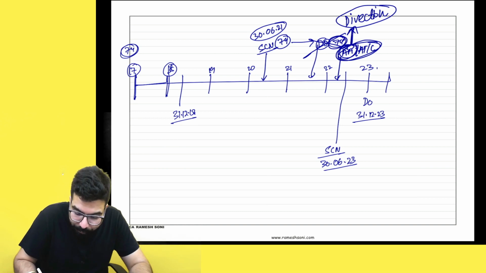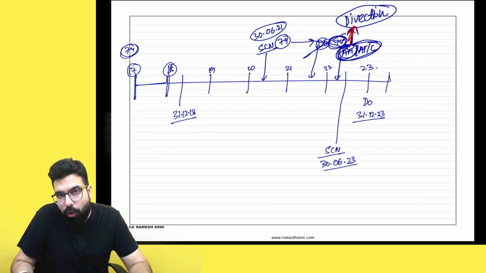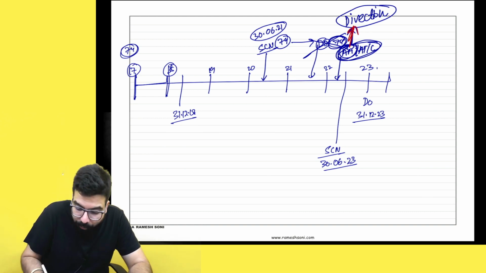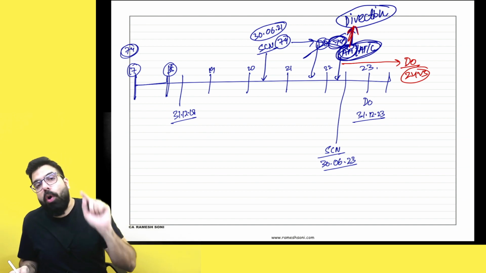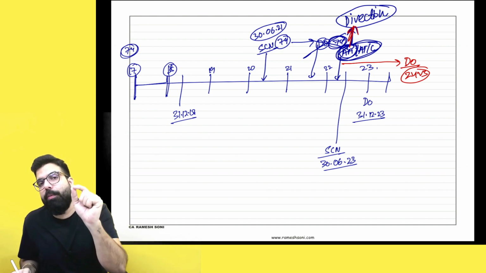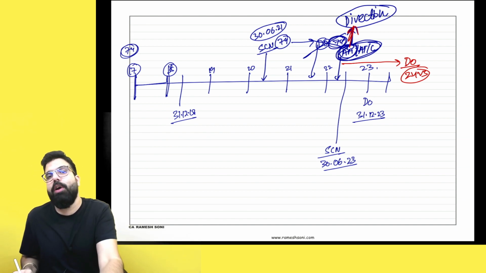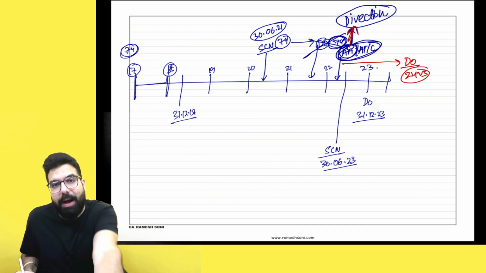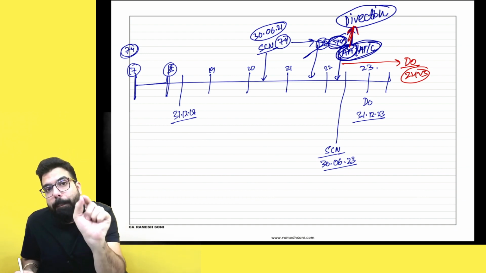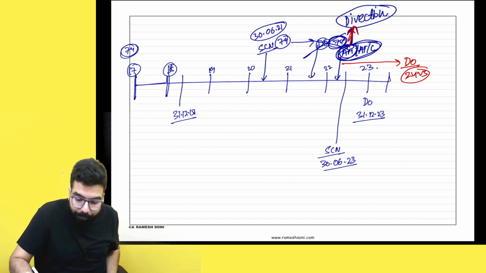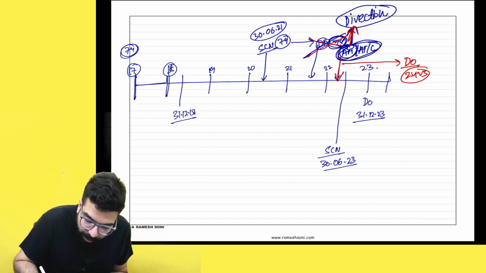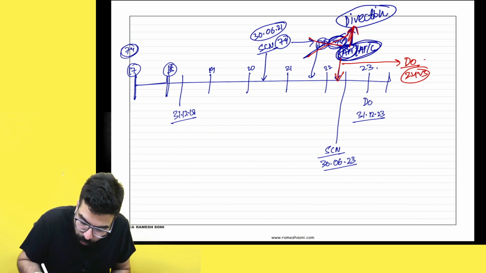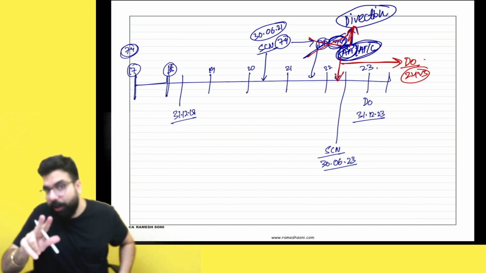Once the appellate authority, appellate tribunal or court gives direction, from that time the time limit to pass a demand order is 2 years. If the court, appellate authority or appellate tribunal gives direction to the officer that you have to pass a demand order now, then the time limit for passing the demand order is 2 years from the date of issue of direction by the appellate authority. Okay? And this earlier demand order is invalid. And here he has to pass a demand order within 2 years from this date.